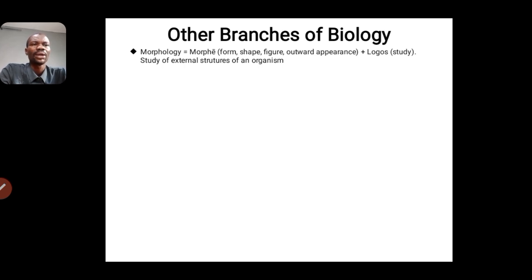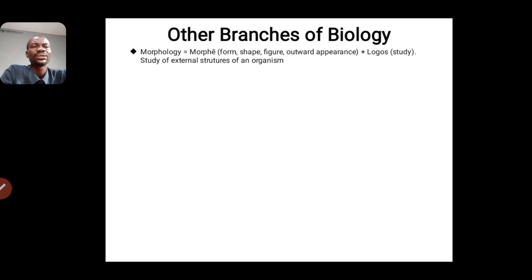So here we are talking about the study of the external structures of an organism. If you are in microbiology, you would learn more of this, where we look at the size, the shape, the color, and some other external structures.